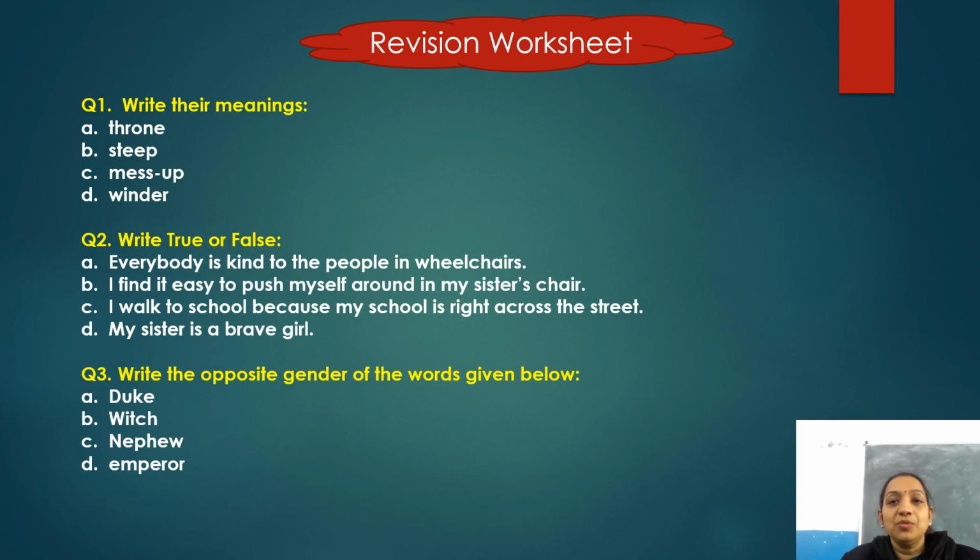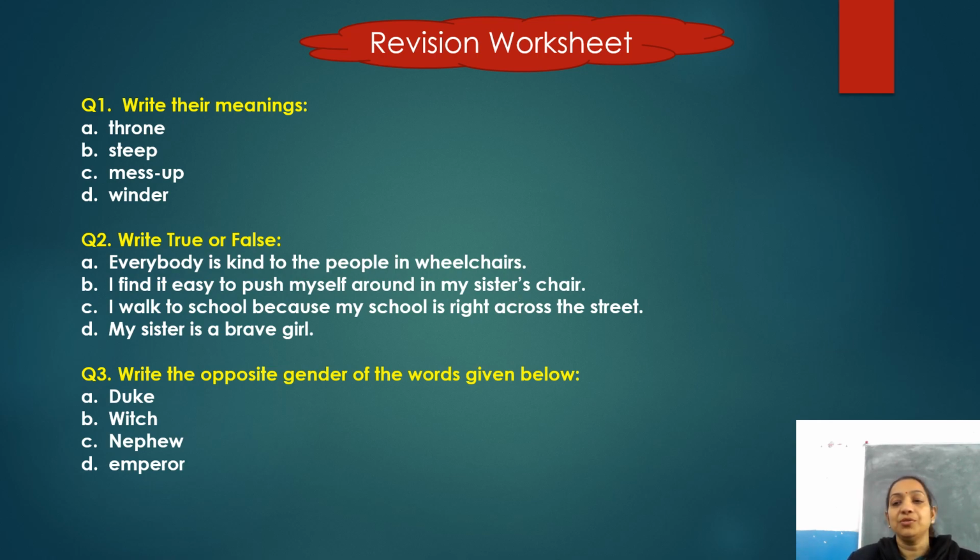Now let us move on to question number 3. The question is, write the opposite gender of the words given below. So children, here you have to write down the opposite genders. The words given are duke, witch, nephew and emperor. These are the 4 words whose opposite genders you have to write. So now just do it.